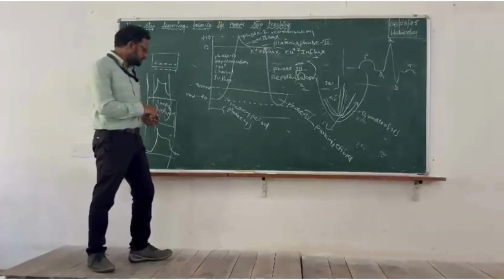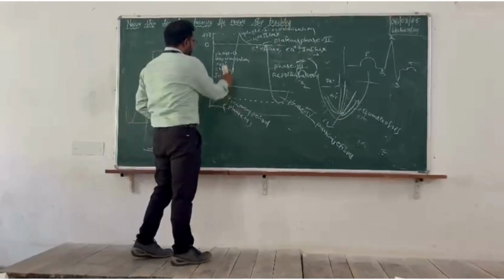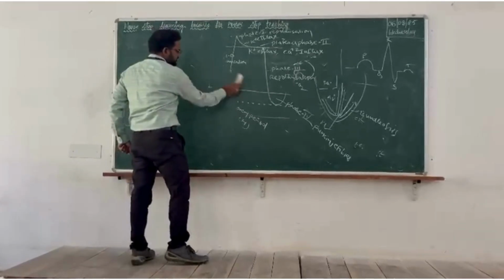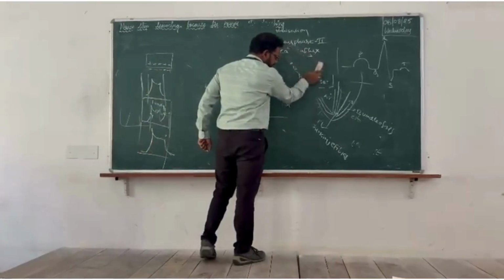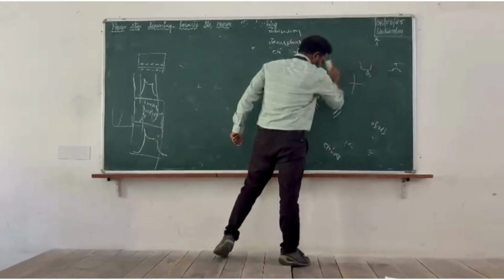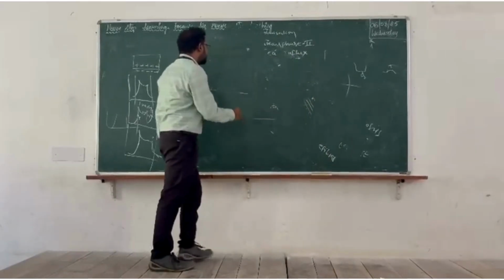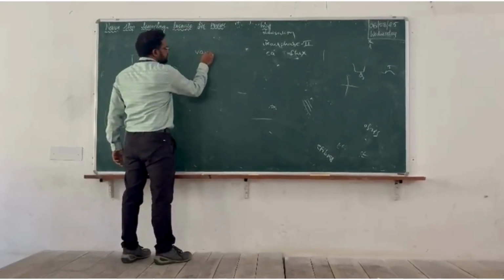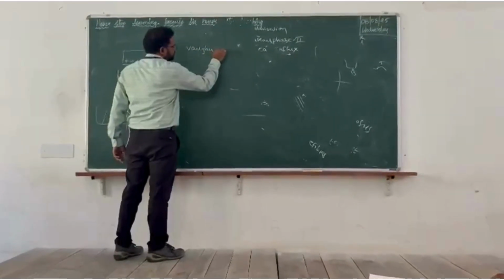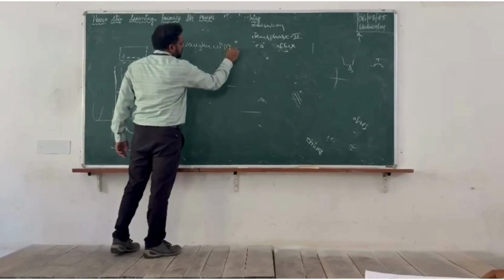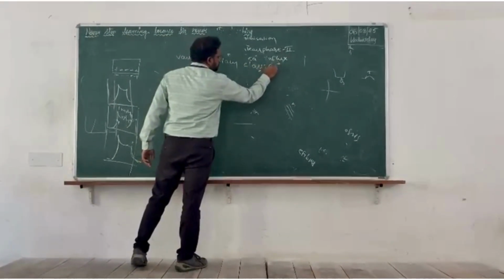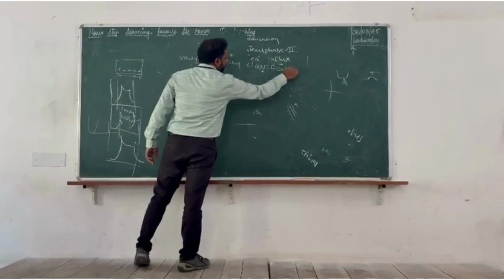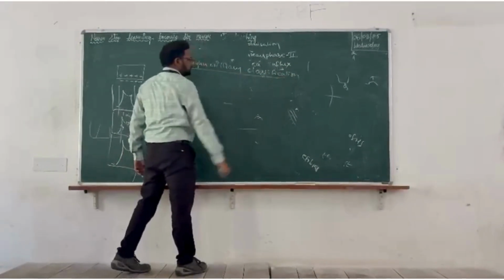Clear? So based on this, Vaughan Williams, a scientist, in 1969 gave a classification for anti-arrhythmic drugs. It is called the Vaughan Williams Classification.